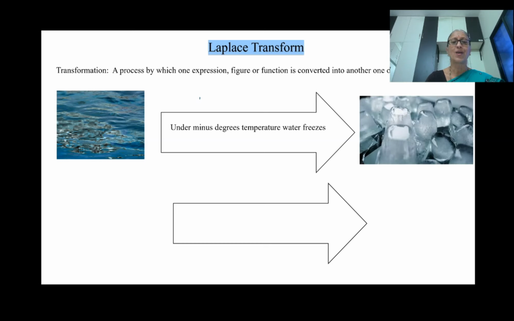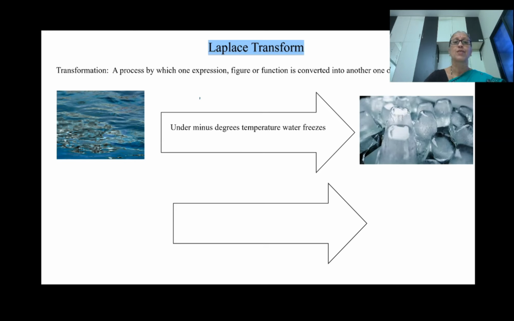Even though water is changing to ice cubes, the basic chemical structure will not be disturbed. To get ice cubes, water needs very low temperature, which will be provided using a refrigerator.